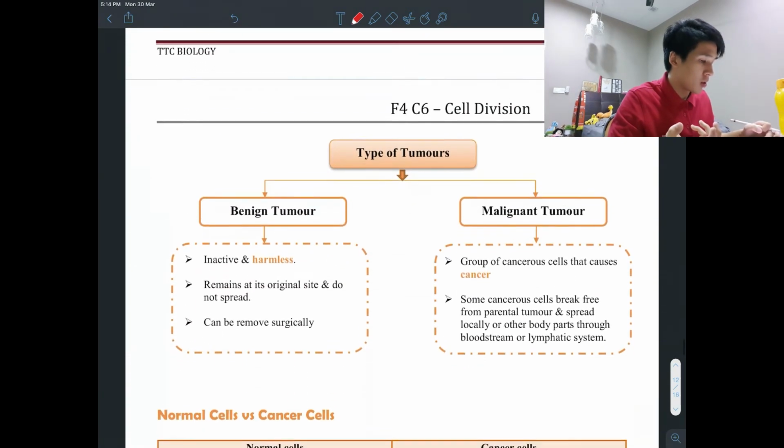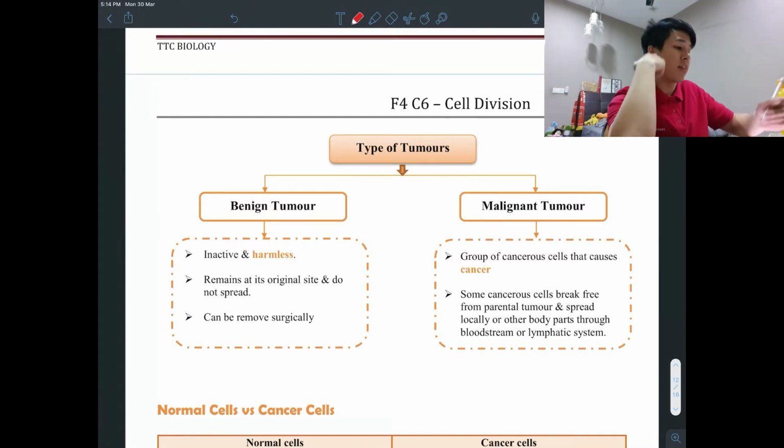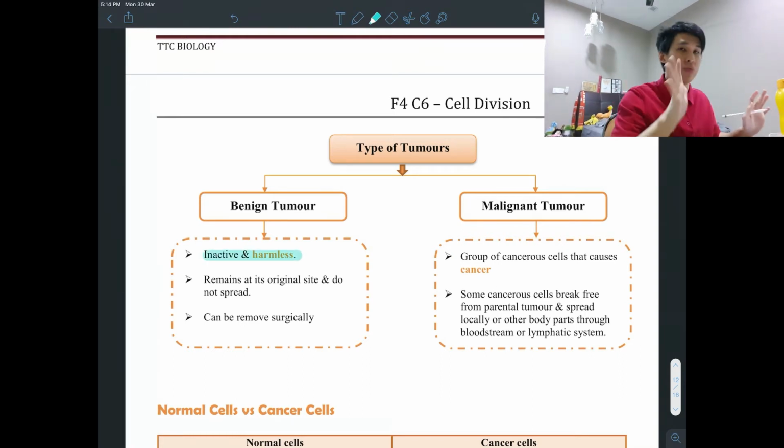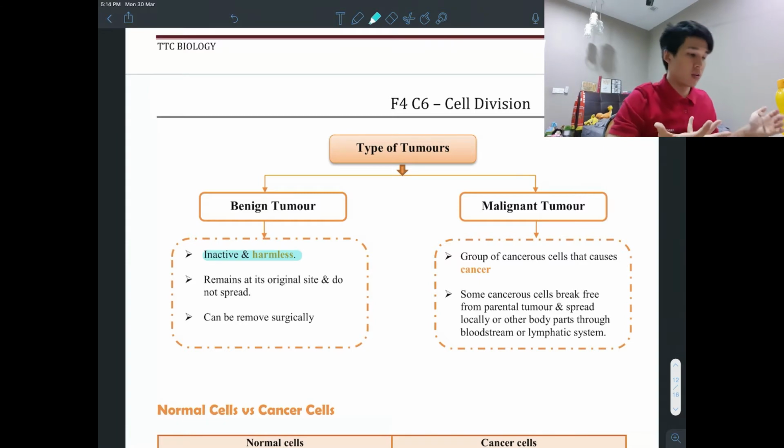So next we'll look at the types of tumor. There are basically two types of tumor. Number one is called a benign tumor, whereby this tumor is harmless. They are usually very small, such as moles in your body. There are moles everywhere on your body. So moles are an example of a benign tumor. They are just a group of harmless cells. They are not cancer cells. Okay.